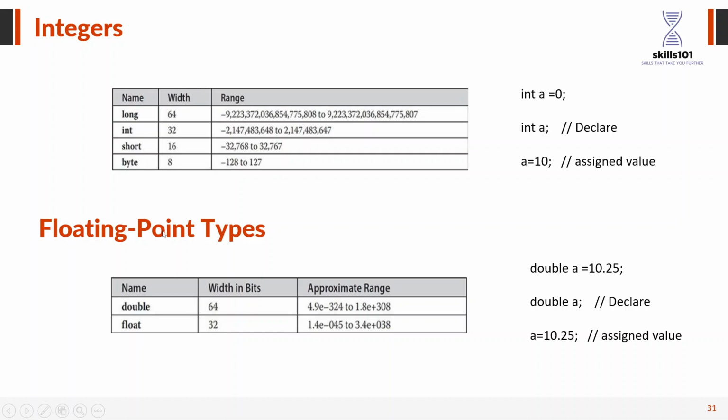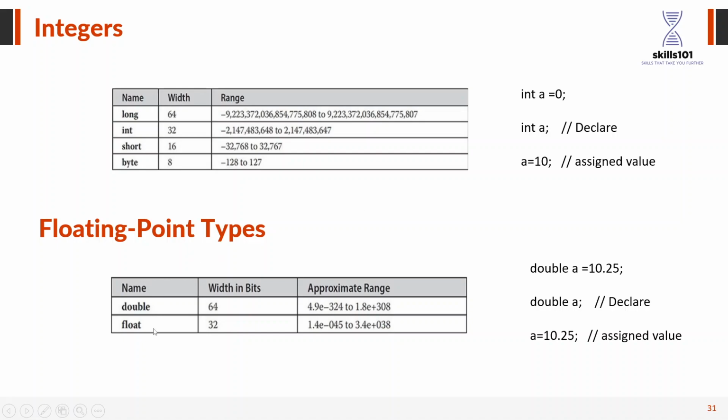Other than that, if I am going to declare an integer variable, it is like int a. Here int is the data type of variable a. So a is a user defined name. A is created by me, whose data type is int. The data type int is going to store integer values, like 0, 10. It is not going to store point values or decimal values or character values. For decimal values, we are going to use floating types.